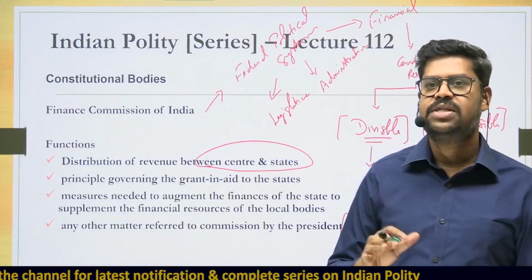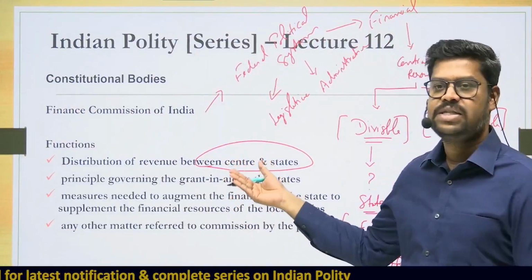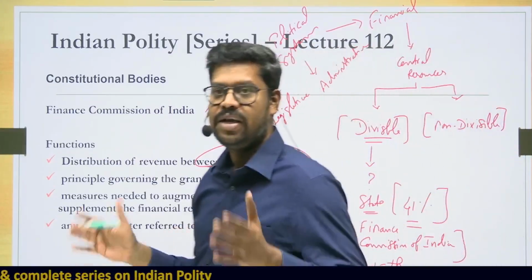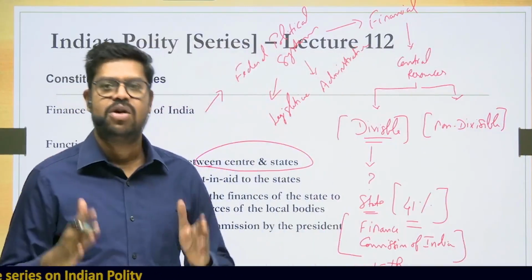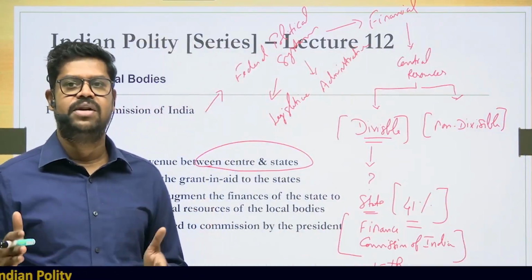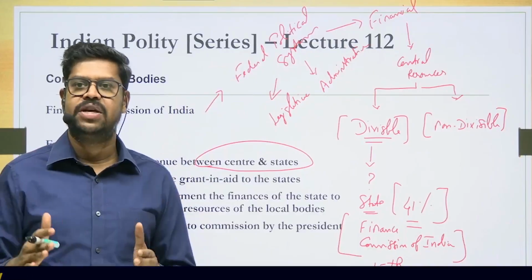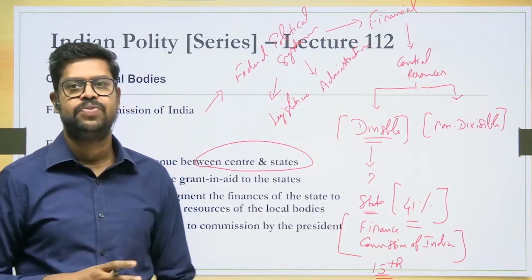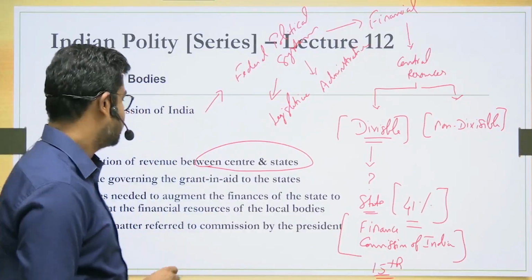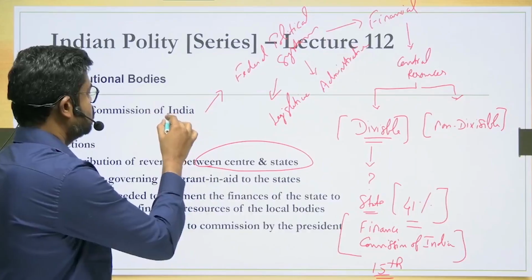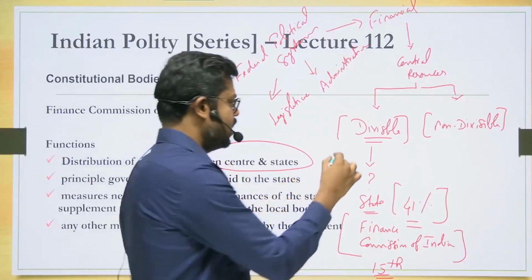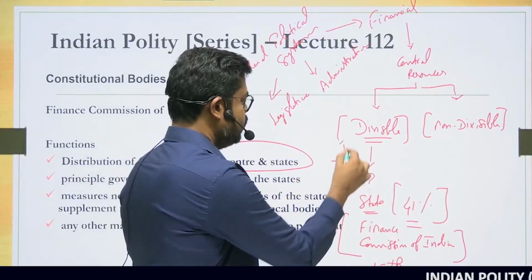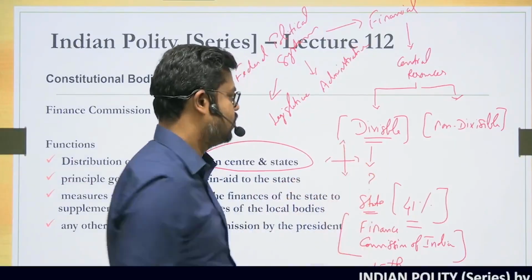So what is the first and foremost function of the Finance Commission of India? It is to distribute the revenue between the center and the states. But here is the catchword. When I talk of distribution of revenue between the center and the states, the Finance Commission has to deal with both the horizontal distribution as well as the vertical distribution. So what does it mean by horizontal as well as vertical distribution? So what is this vertical distribution of revenue? And what is this horizontal distribution of revenue?